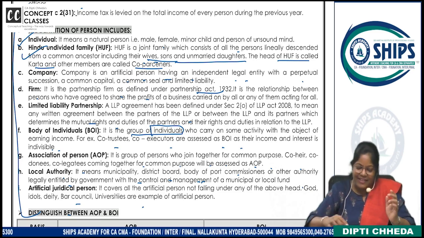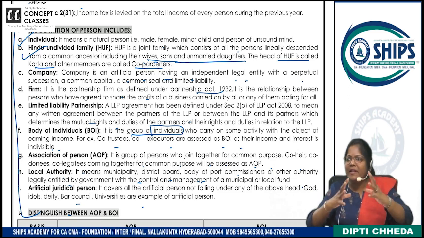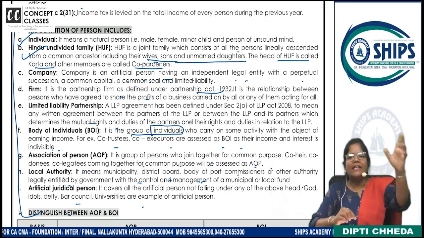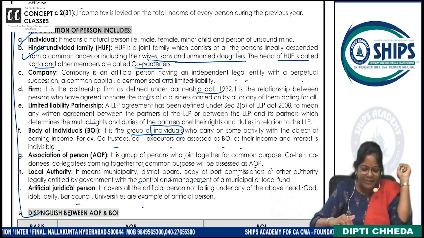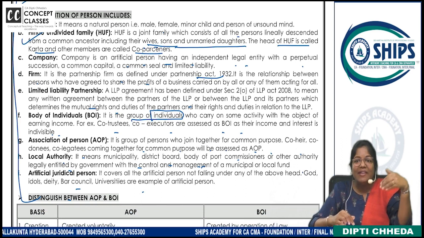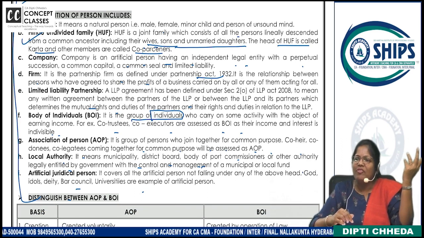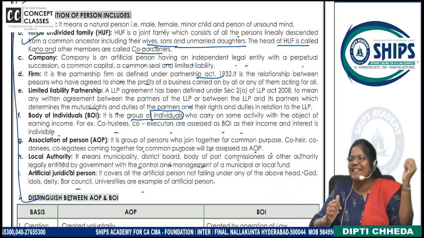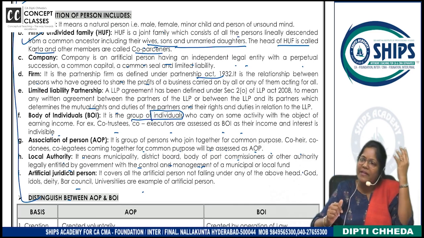Okay? Right. Now, the definition of individual is clear. Hindu undivided family will file the return. So when Mr. A files a return, and Mr. A is married and they have a family and properties, they will file the return. Then companies, different types of companies we have seen. Already the definitions, Indian company, foreign company. And what is the new name for the private company I gave you? Closely held company.